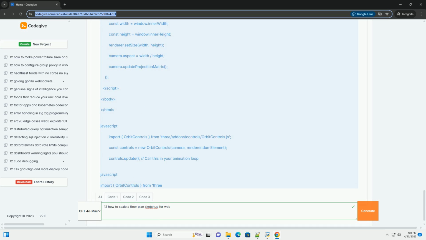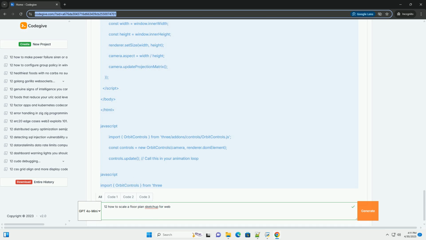2. Exporting from SketchUp for web use. SketchUp offers various export formats. For web use, the most common and generally recommended formats are: glTF, .glb or .gltf. This is the preferred format for web deployment. It's specifically designed for efficient transmission and rendering of 3D scenes.